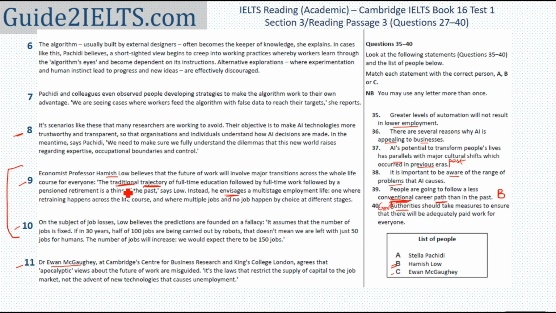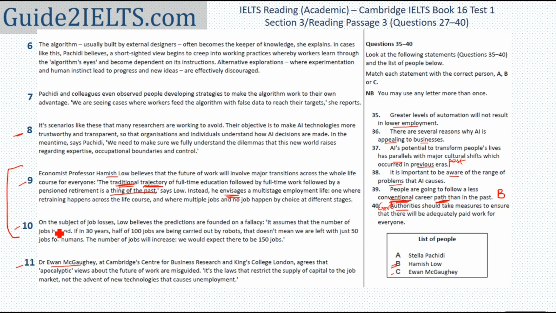Let us see what phrases have helped us understand. Conventional is traditional, path is trajectory. So what this person is saying is that the traditional trajectory, that is the conventional path, is a thing of the past. That is, it was something that happened in the past. And he envisages, that is, he sees for the future that there will be something different. And then he goes on to explain the multi-stage employment life, which is not important to our answer. So 39th I know is B.